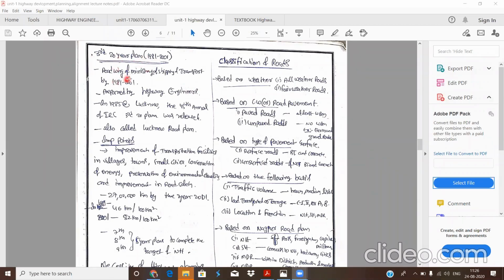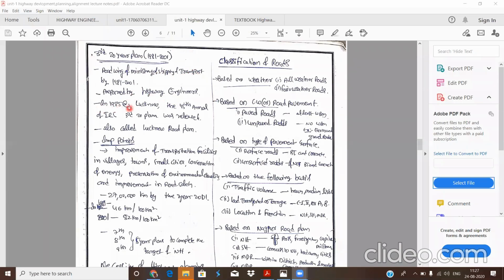This plan was prepared by the road wing of the Ministry of Shipping and Transport. It was prepared in collaboration with the highway engineers of all states, with sharing of knowledge from the various highway engineers.